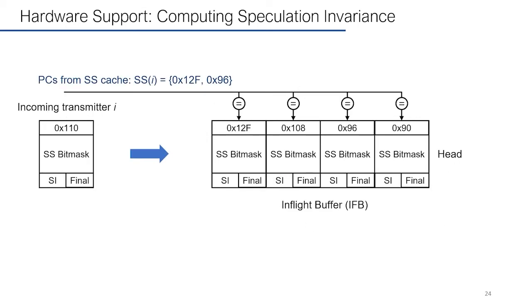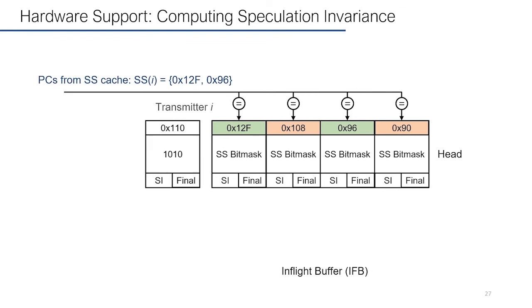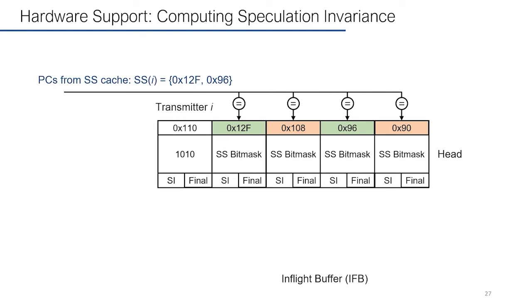During execution, for an incoming transmitter I, it will grab SS from the SS cache and compare it against all the existing older IFB entries. If there's a match in the PC, we mark it as 1, otherwise we mark it as 0. Then we will aggregate the comparison results to generate the SS bit mask for transmitter I and insert it into the IFB. The hardware will update the SI bit of transmitter I periodically using the following logic.